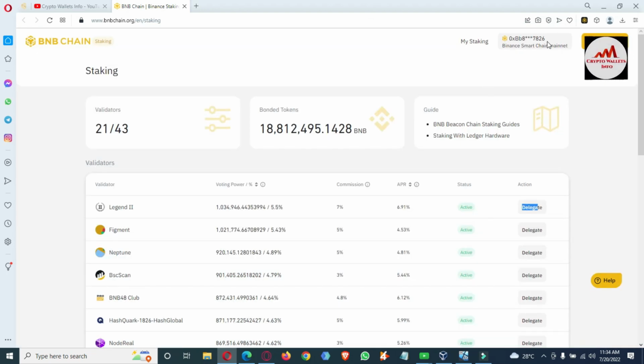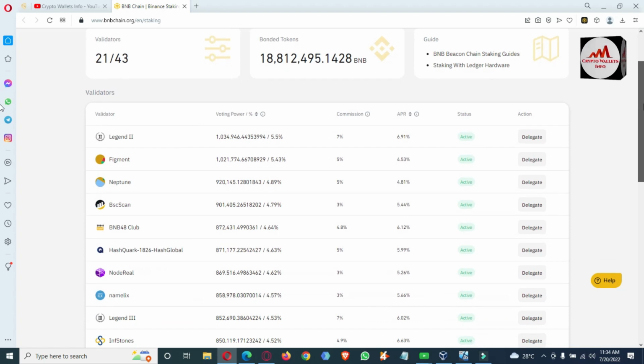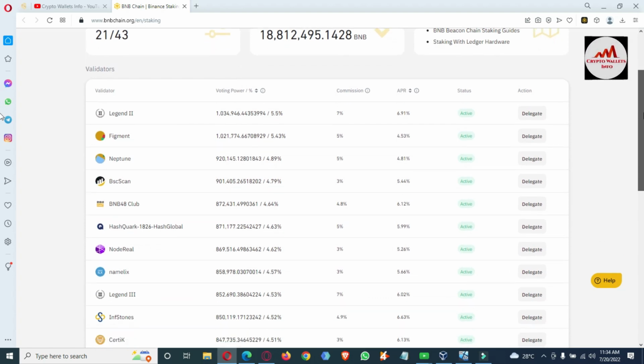Now viewers, you can see here my wallet is connected successfully. My Binance Smart Chain Wallet is shown here. And let's suppose you want to stake your BNB coin from this list which is shown here.